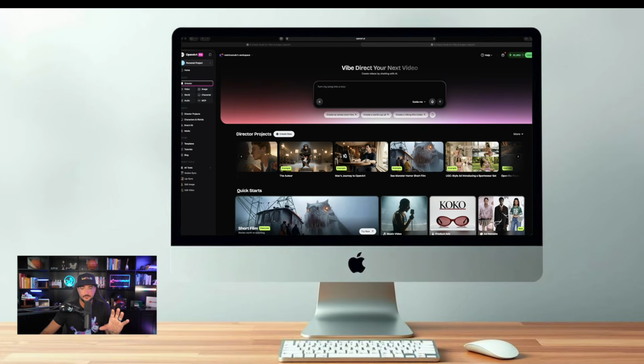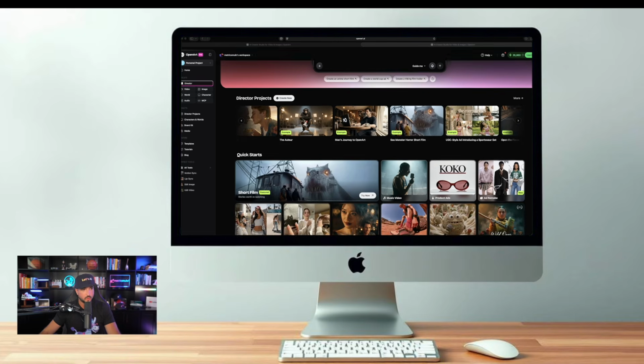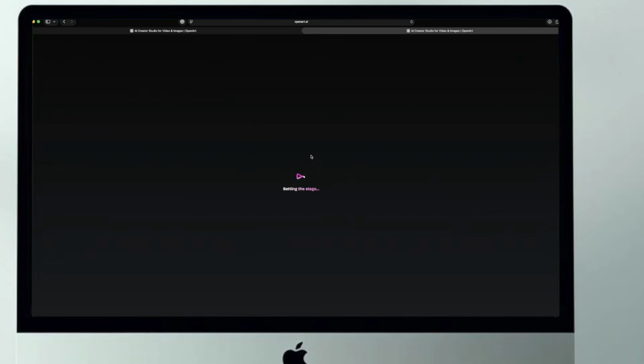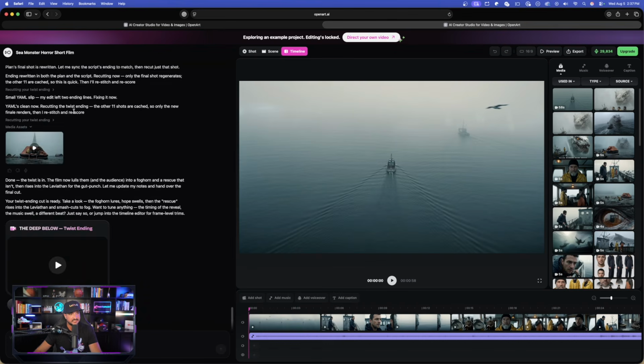So before we get more detail, let's try one of these quick starts right down here. Let's go ahead and select one of these director's projects. I can open this up right here, and you can see the attention to detail.